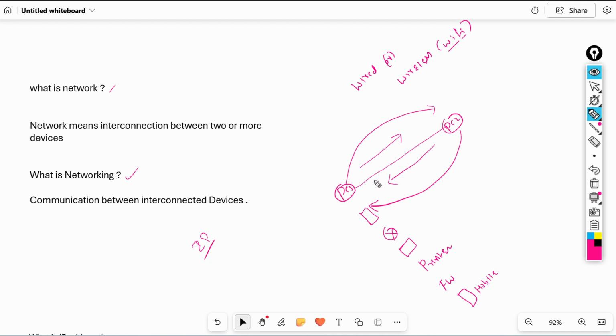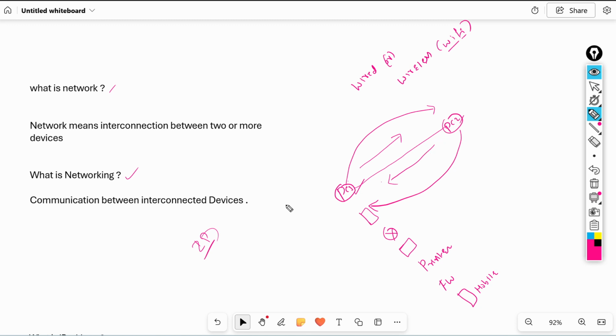Without an IP address, we cannot communicate from one device to another device in the network. So if you want to communicate from PC1 to PC2, we should have an IP address on both computers, PC1 and PC2.